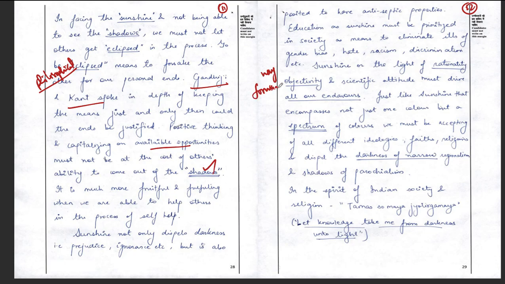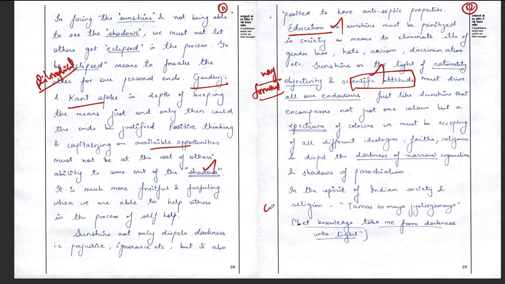That is a time dimension, I said. Way forward means we should give solutions. So he is telling education should be given in the society so that gender bias, hate, racism, discrimination will not come. And not only that, he is also talking about other things like how scientific attitude should be developed for all. So those are the solutions he is giving for the problem.